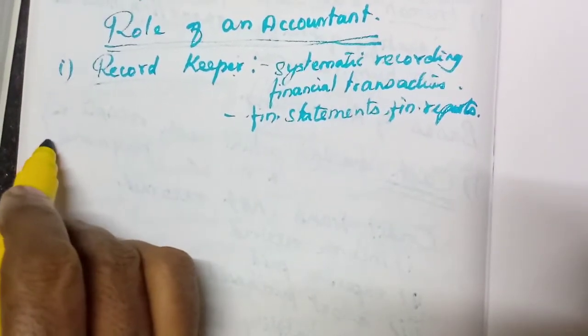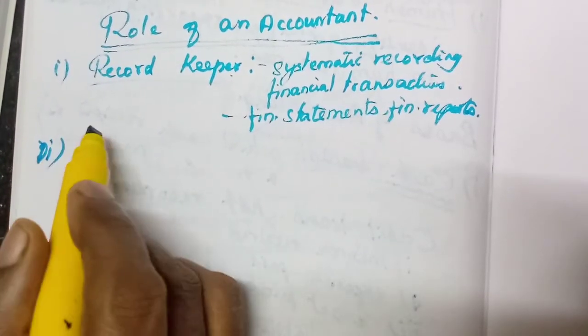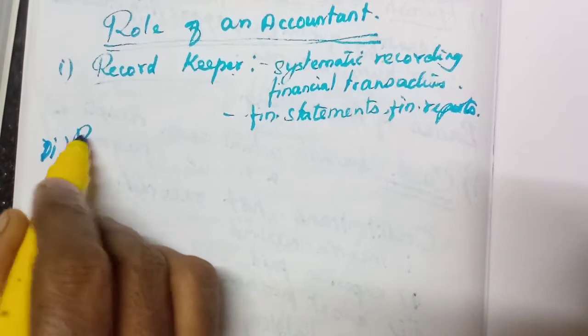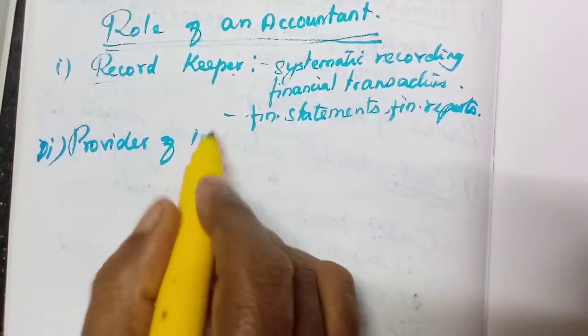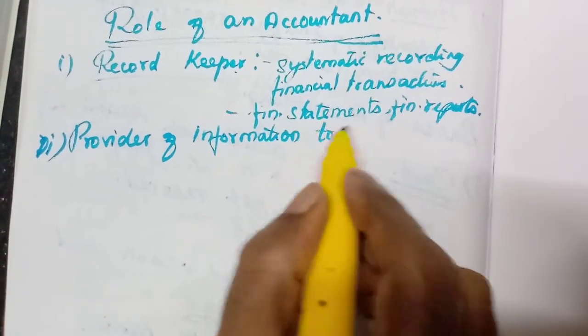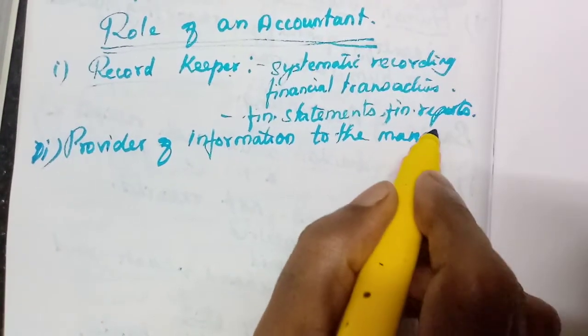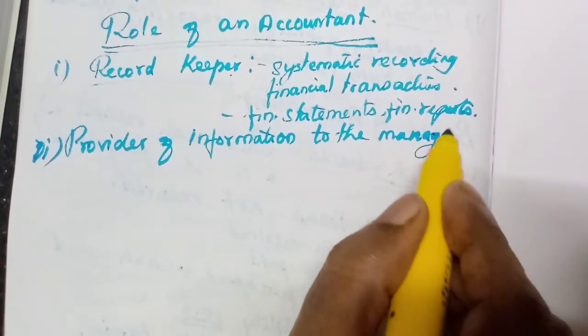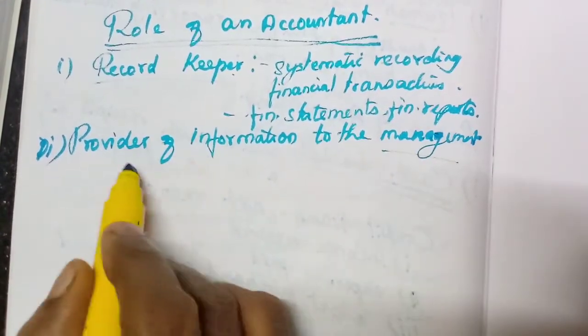Then the next role, what is this next role? Provider of information to the management. He has to assist the management. How? What is the work of management?